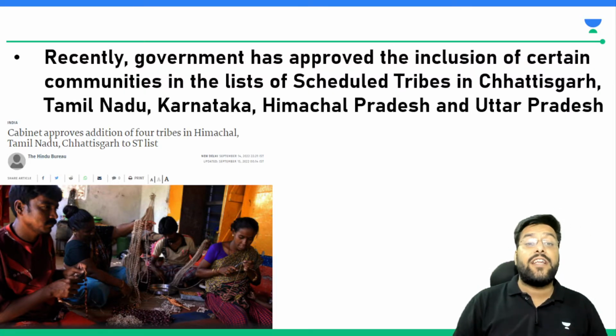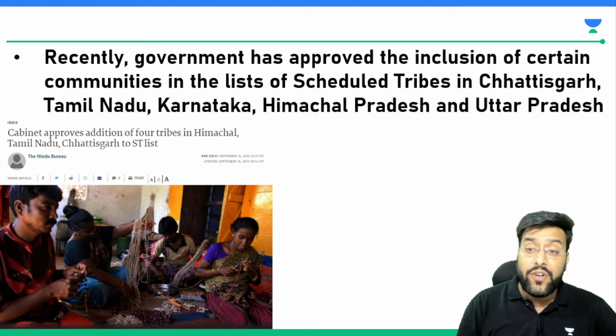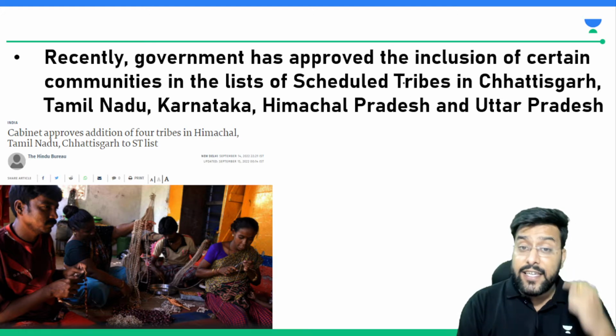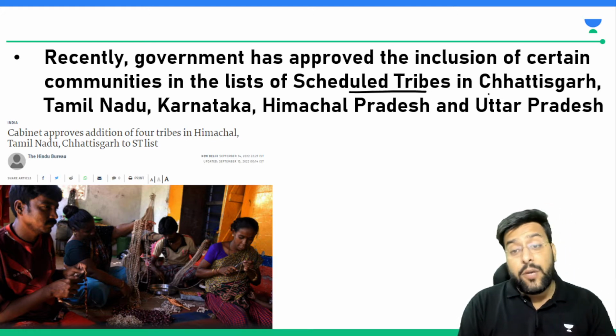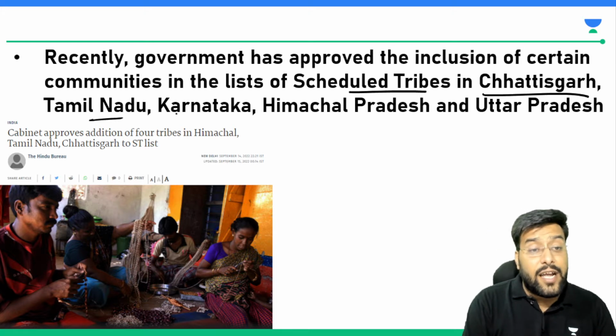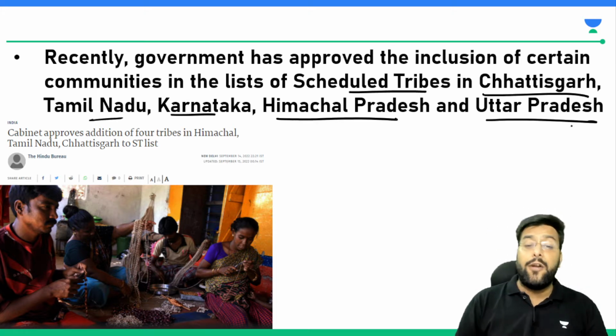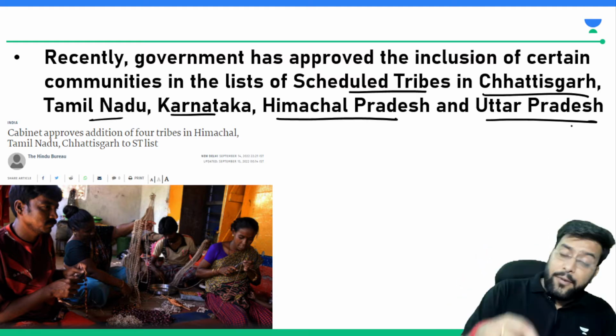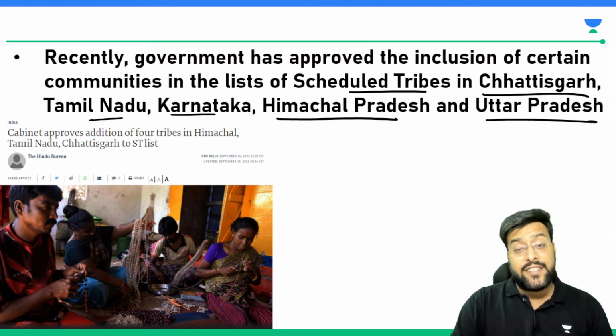Let's come to the article now, sir. Recently, the government has approved inclusion of certain communities in the list of scheduled tribes. These communities belong to Chhattisgarh, Tamil Nadu, Karnataka, Himachal Pradesh, and Uttar Pradesh. So we should remember that they belong to Chhattisgarh, Tamil Nadu, Karnataka, Himachal, and Uttar Pradesh.